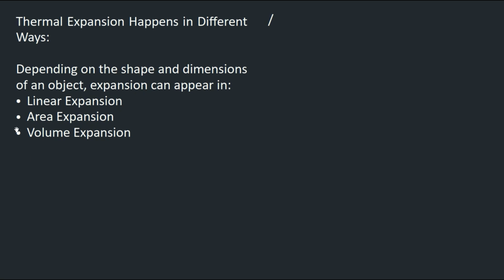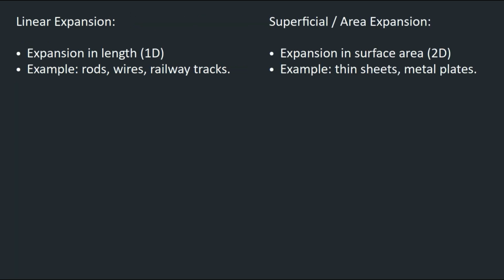Just that if the thickness and the width is very small compared to the length, then we take it as linear. If the thickness is very small compared to the other dimensions, then we take it as area. If every dimension is significant compared to each other, and the comparison is kind of close by, then we discuss volume. That's the funda. So linear expansion, as the name tells, has to do with one dimension, along the length.